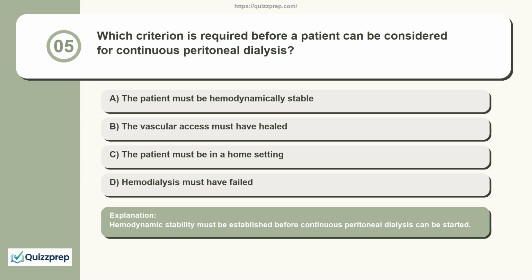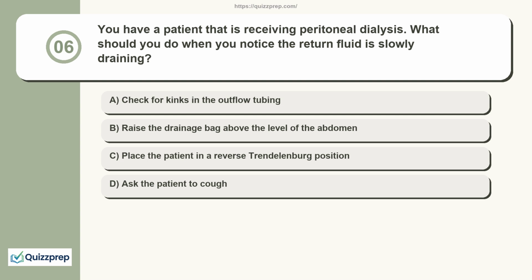Hemodynamic stability must be established before continuous peritoneal dialysis can be started. Question 6. You have a patient that is receiving peritoneal dialysis. What should you do when you notice the return fluid is slowly draining?